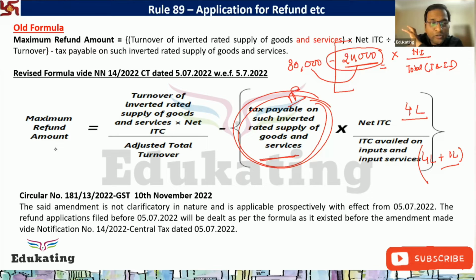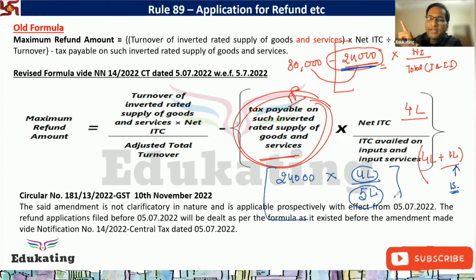So what is it saying? Earlier, we were reducing entire 24,000, now the 24,000 would be reduced. How it will be reduced? Because you are doing the apportionment. You are dividing in the ratio of input and input service availed during the tax period. So what you are doing? You are saying 4 lakh net ITC divided by 4 plus 1. Whose is this 1? This is ITC of input service. So I can say to some extent it will be reduced.